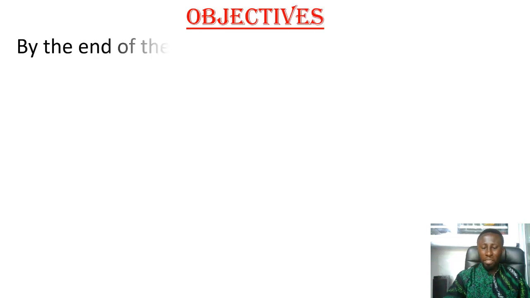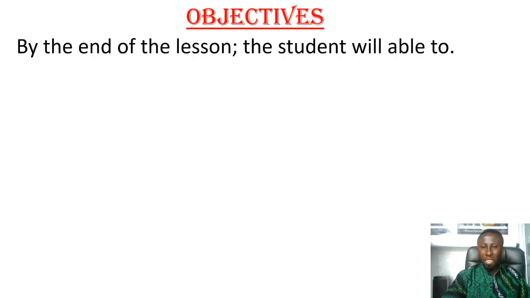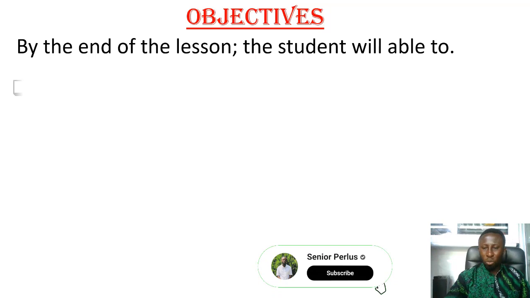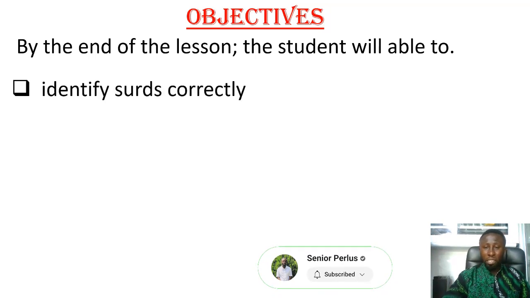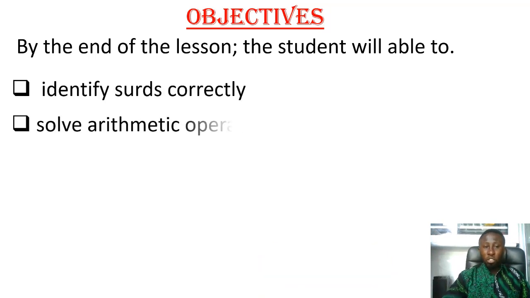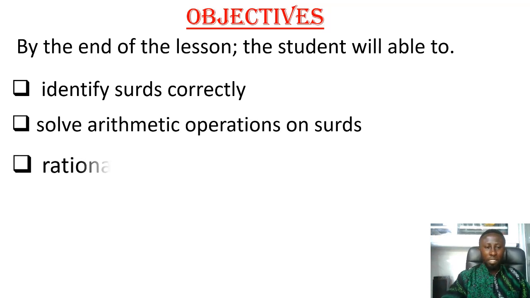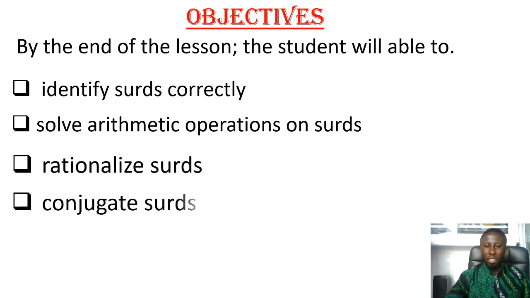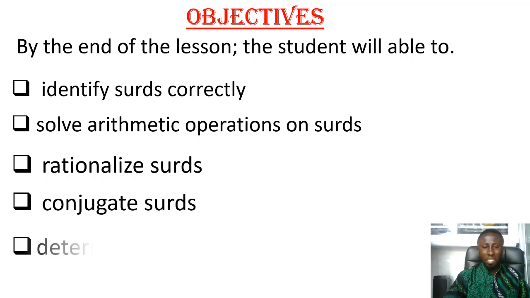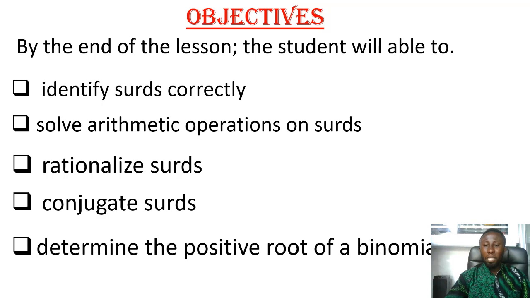Our objectives by the end of the lesson: the student will be able to define surds, solve arithmetic operations on surds, rationalize surds, conjugate surds, then determine the positive root of a binomial surd or solve surd equations.